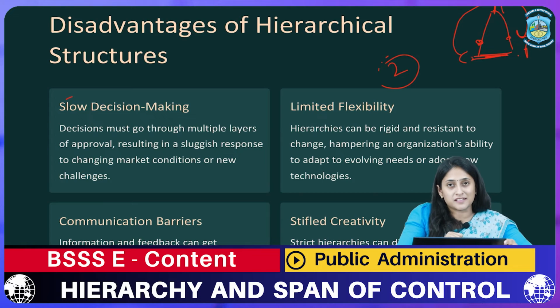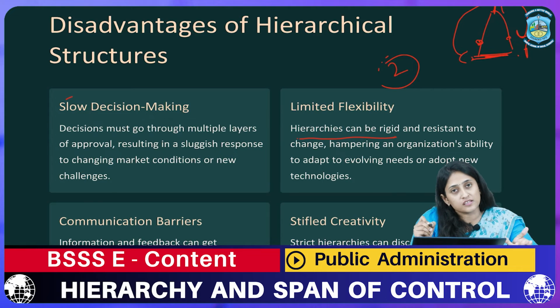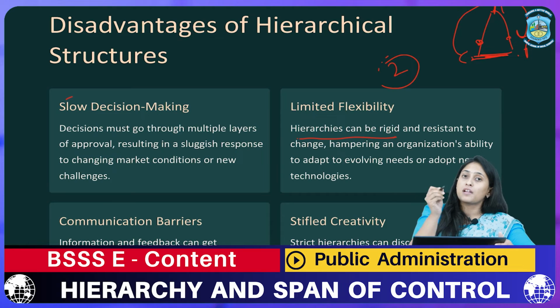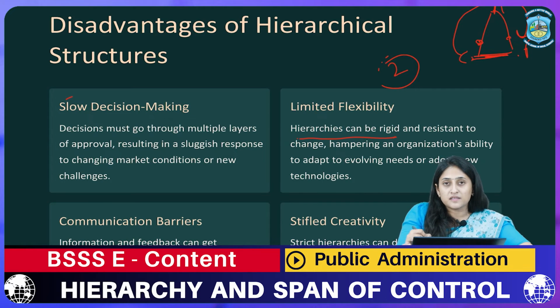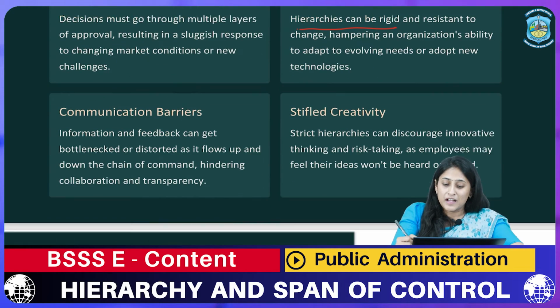Second is limited flexibility. Here we can see that when there is unity of command, or we can say hierarchies are rigid, no change is required and no change can be accepted, because if any change were there, it would hamper the whole work environment culture of that organization. So it gives very limited flexibility. The individual at the authoritative position might not be that good with the technologies, but any employee who has recently joined might be good with the technologies. In this way, there is very limited flexibility in the principle of hierarchy.